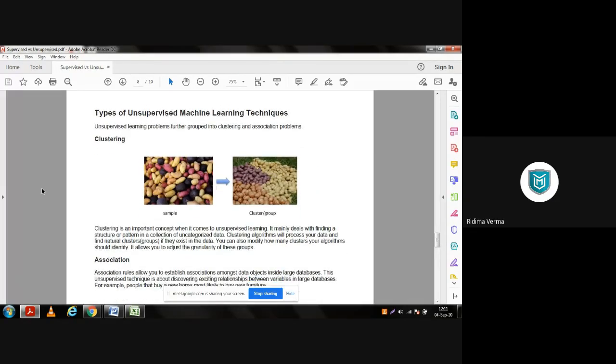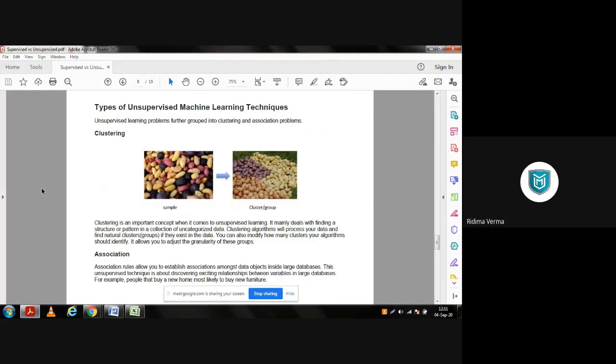Alright, to move forward, now we'll talk about the types of unsupervised machine learning techniques, that is clustering and association. Under clustering it says clustering is an important concept when it comes to unsupervised learning. It mainly deals with finding a structure or pattern in a collection of uncategorized data.